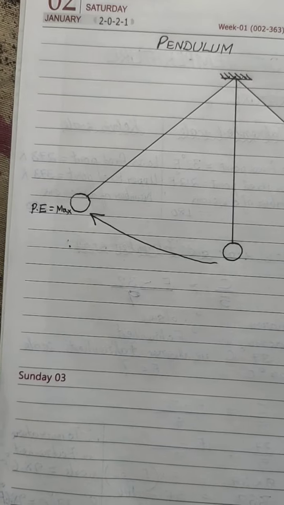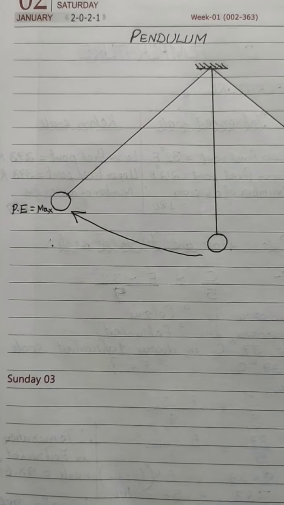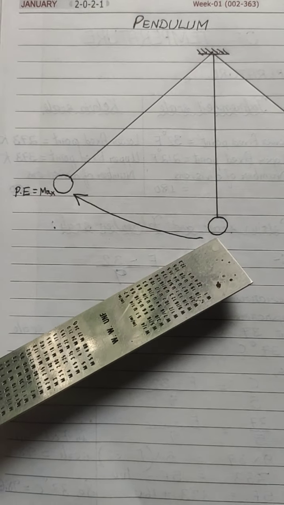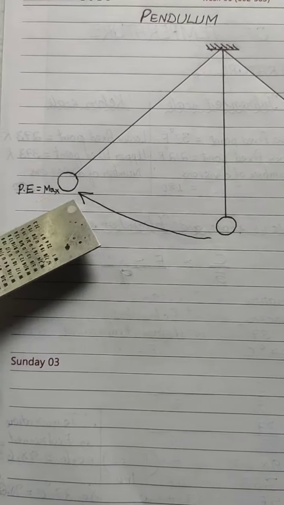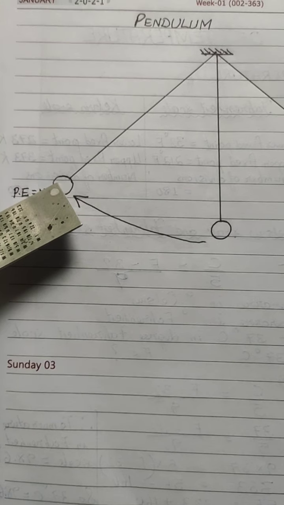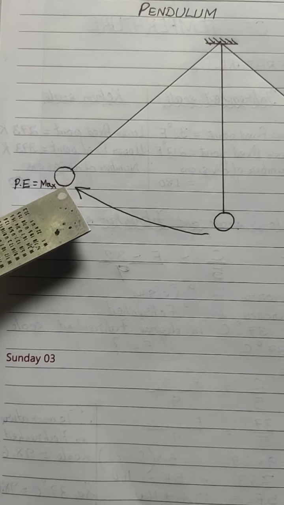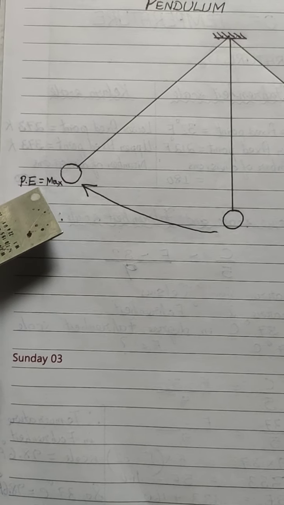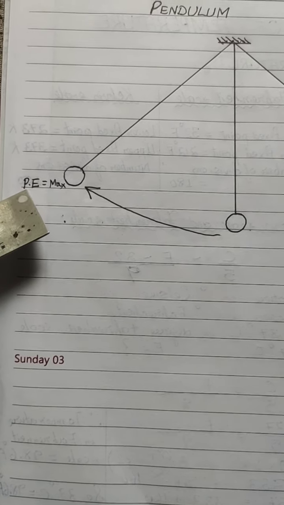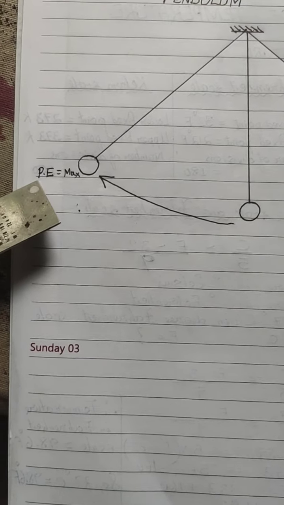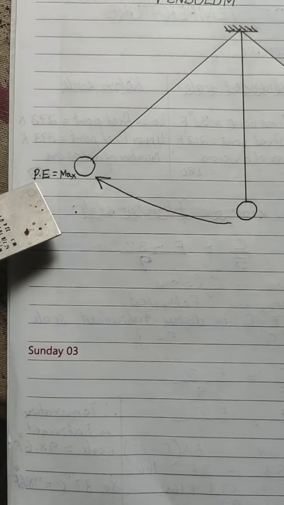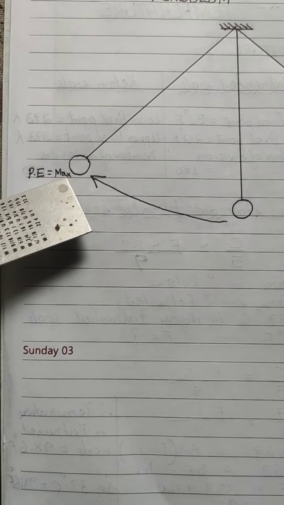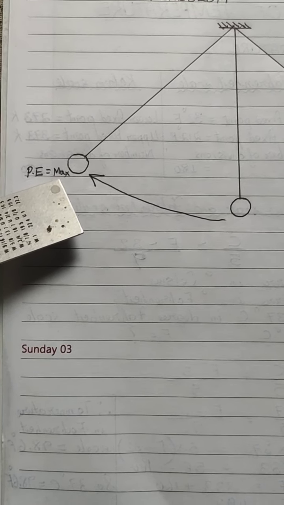Alright. Now this pendulum, suppose I raise it from its mean position to one side and I keep it in this raised position only. In this raised position, the metal ball has maximum potential energy. Remember, potential energy is the energy stored by an object in a given position. So as long as this bob is in this particular position, it has potential energy.